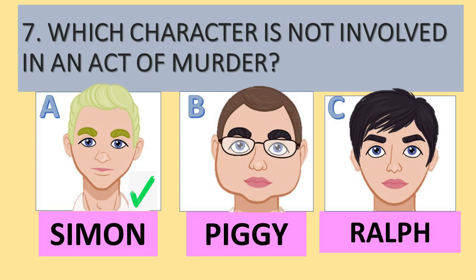Which character is not involved in an act of murder? It's Simon, because he is the character who is murdered. And in that moment, Piggy and Ralph are both involved. The moment where Simon dies, Golding writes, "There were no words and no movement, but the tearing of teeth and claws." And all of the key characters are involved in that moment of madness where Simon is killed.